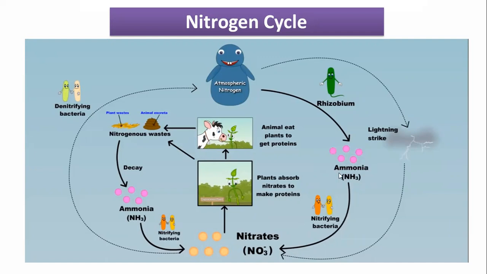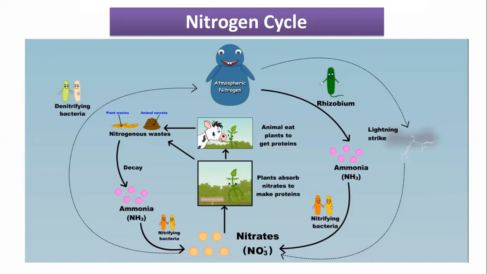Whatever ammonia and nitrite there is, it is taken up by the plants and converted into organic nitrogen. Through the plant, the animal gets protein, and this nitrogen is transferred to the animal body.